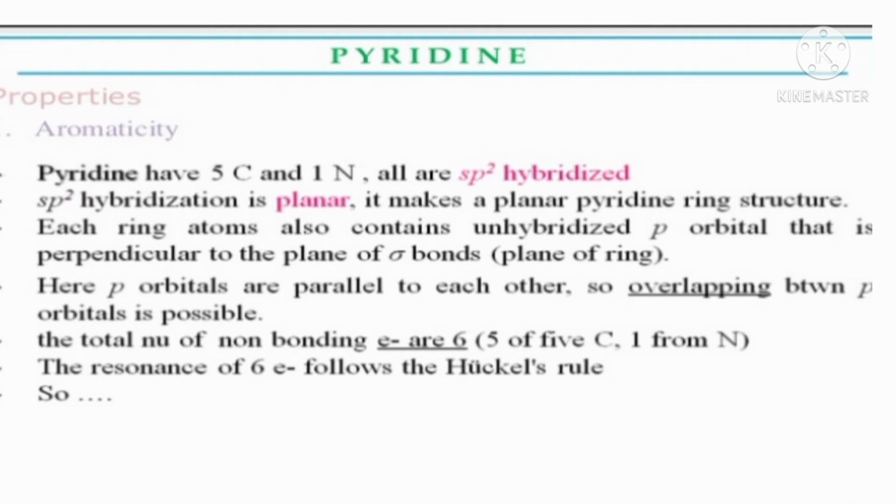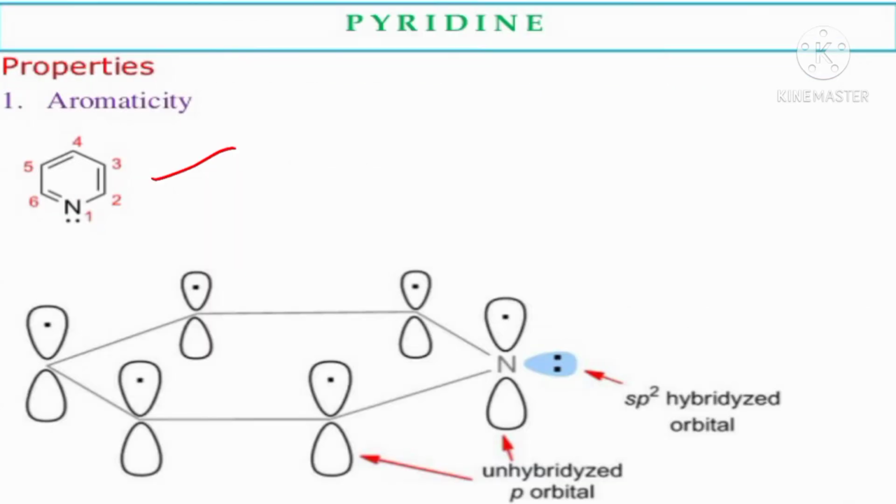Next, each ring atom also contains an unhybridized p orbital that is perpendicular to the plane of the sigma bonds. Here each ring atom means 5 carbons and 1 nitrogen atom. All have one unhybridized p orbital, and all are perpendicular to the sigma bonds.